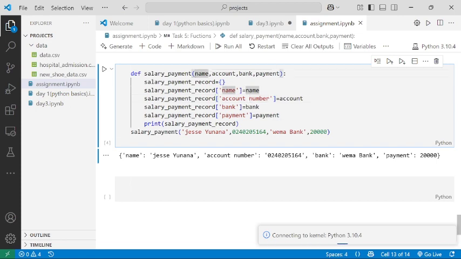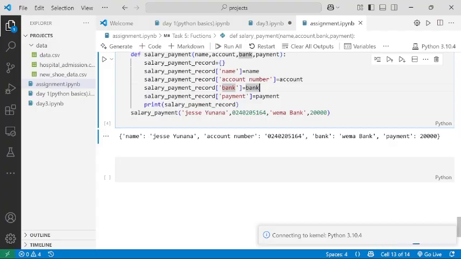So the first parameter is a name. So I need to pass it a name variable, comma. Second one is an account number. I need to pass it an account number variable. The next one is a bank name. I need to pass it the name of a bank variable. And then the last one is a payment. I passed the payment. So the moment I ran the function, you can see instead of it outputting something, it outputted a dictionary for me. Why? Because within the function, we defined that whatever is being passed, it should add it to a dictionary and then print that dictionary. So you can see it's printed out a dictionary having these full details that we outlined within it. So these are the solutions to the assignment.